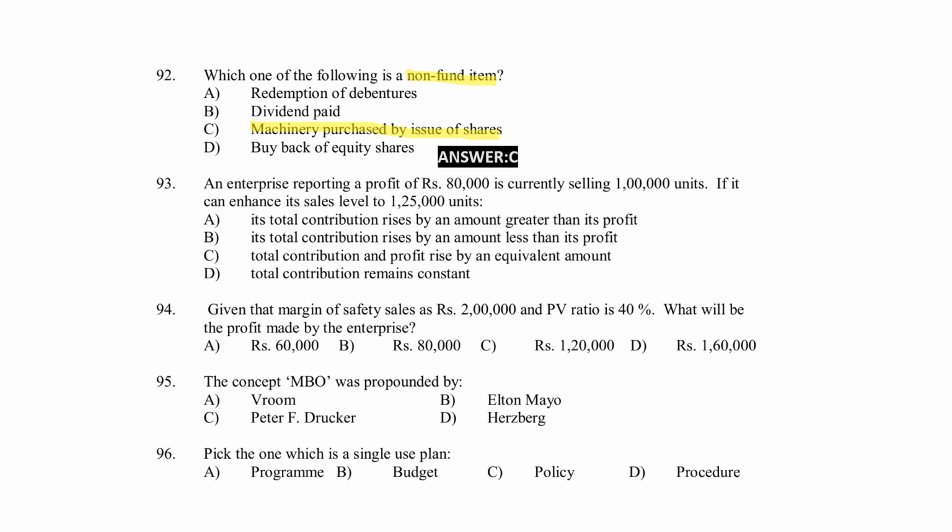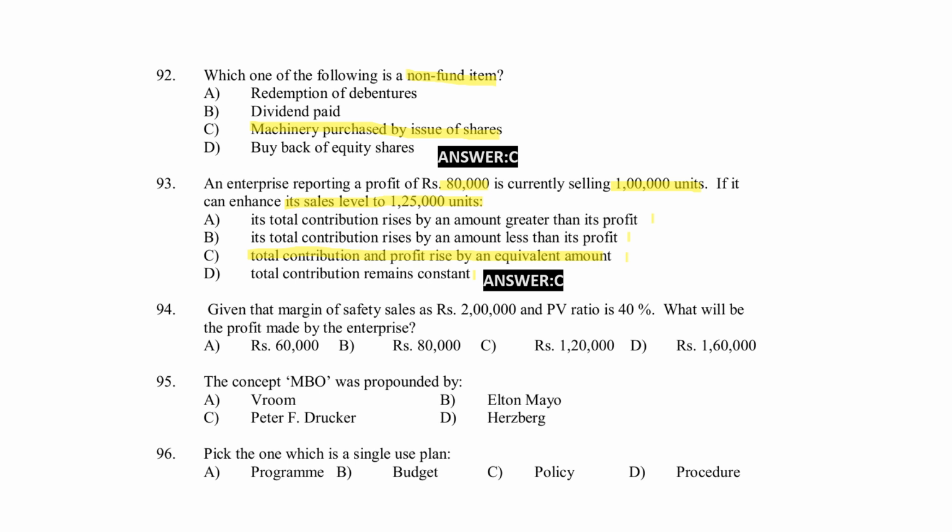An enterprise reporting profit rupees 80,000 is currently selling 1 lakh units. If it can enhance its sale level to 1 lakh 25,000 units, option A, its total contribution rises by an amount greater than its profit. Option B, its total contribution rises by an amount less than its profit. Option C, total contribution and profit rise by an equivalent amount. Option D, total contribution remains constant. Right answer for the question, option C, total contribution and profit rise by an equivalent amount.